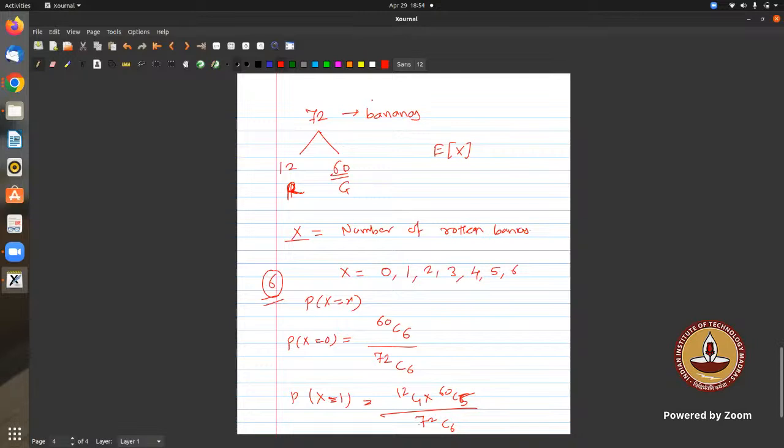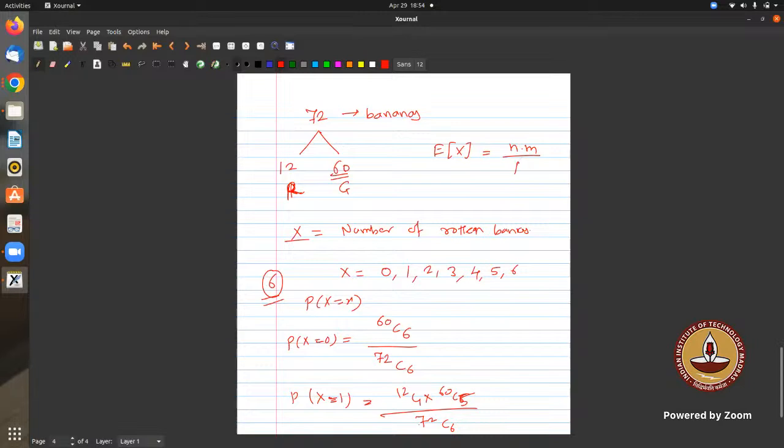So what is the expectation of a hypergeometric distribution? It is nM by N. What is n here?